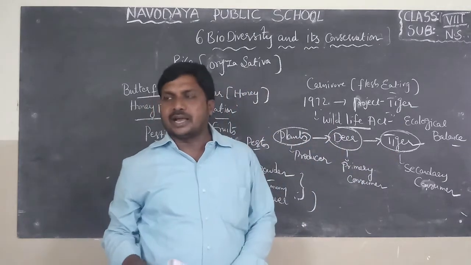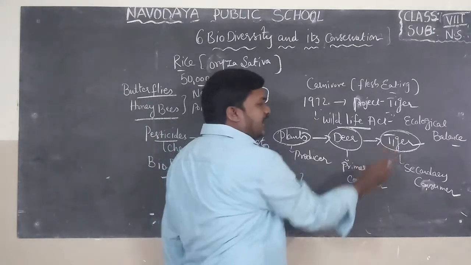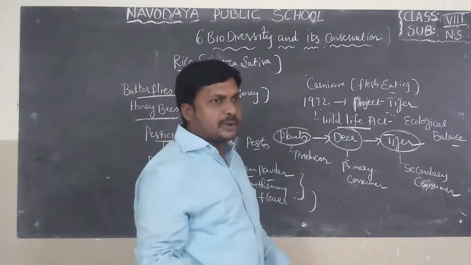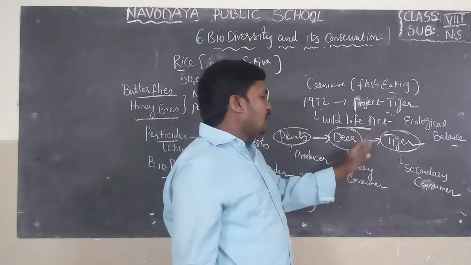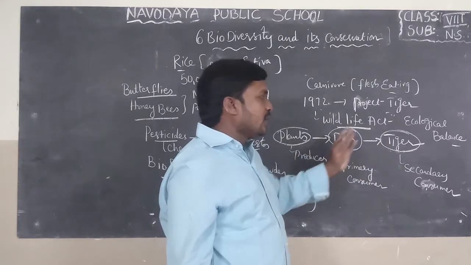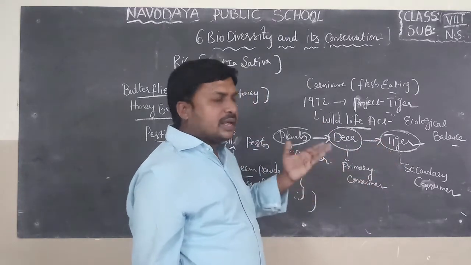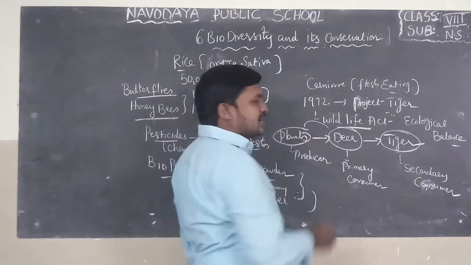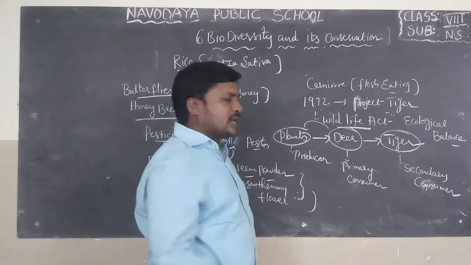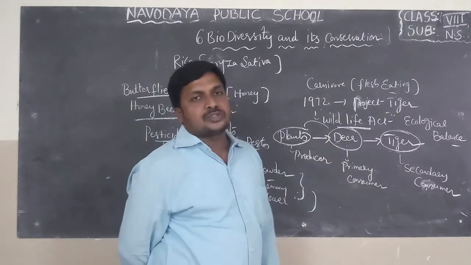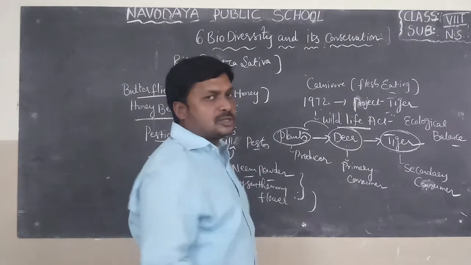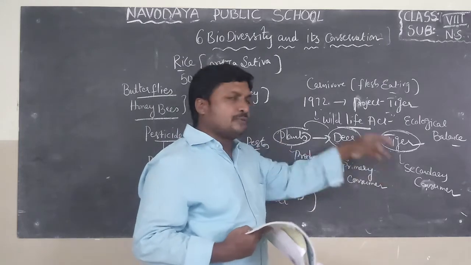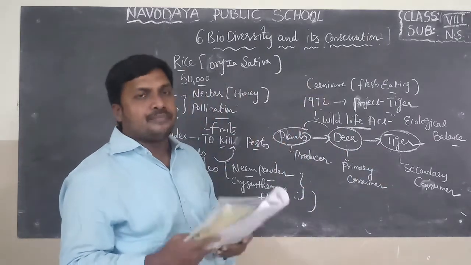For example, if the tiger is absent in the food chain, the deer population will increase because there are no tigers to eat deer. When the deer population increases, the plant population decreases, because after some time deer won't get food, and some deer also die due to lack of food. So when the tiger is absent, the total food chain will be disturbed.